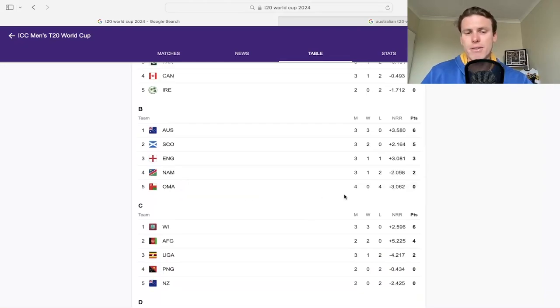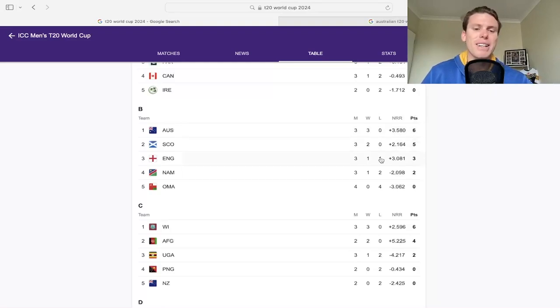So Oman obviously, are struggling a little bit. Been some very quick games, I should say, between Australia and Oman, England and Oman as well. But England had a no result game, which was unfortunate. Obviously with Scotland, they didn't get to play each other in that one, and England finally got their first win there after losing their other game there. So Australia straight through. They've won their 3, got another one to go, and that'll round it out. But they're obviously already through, no matter what happens with England.